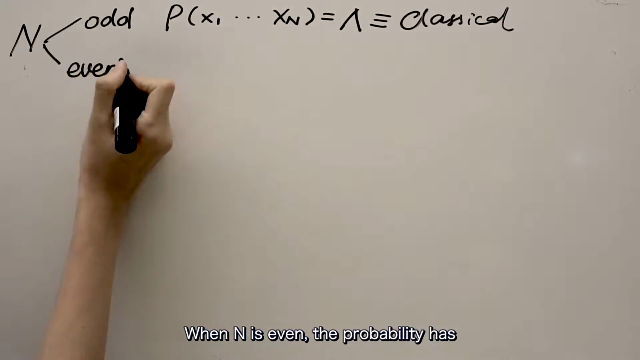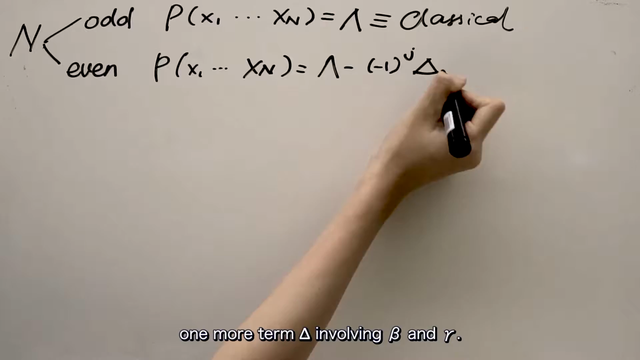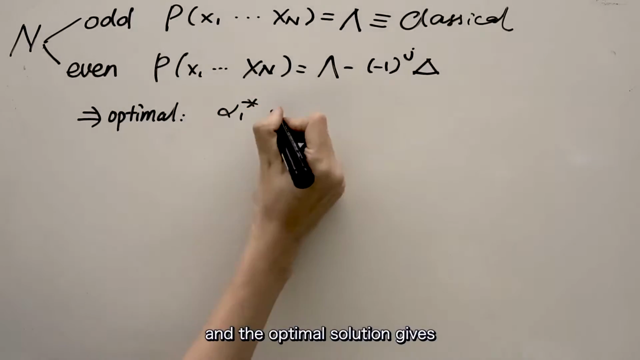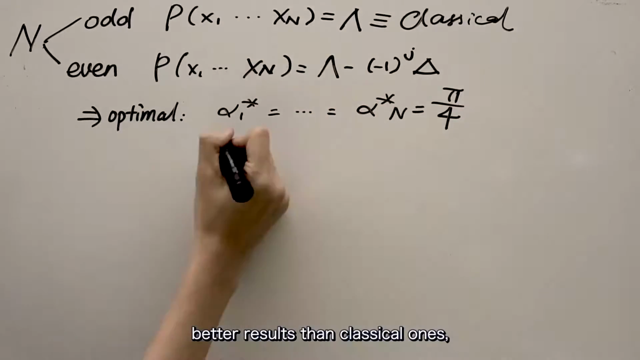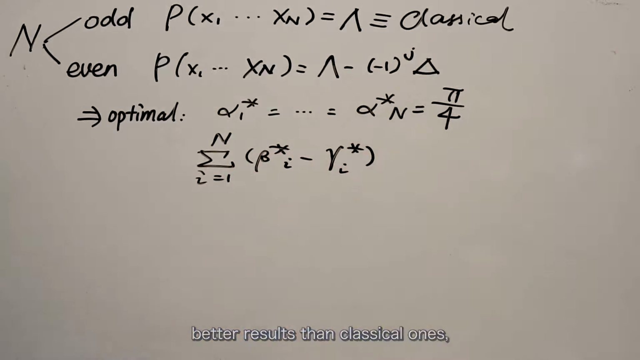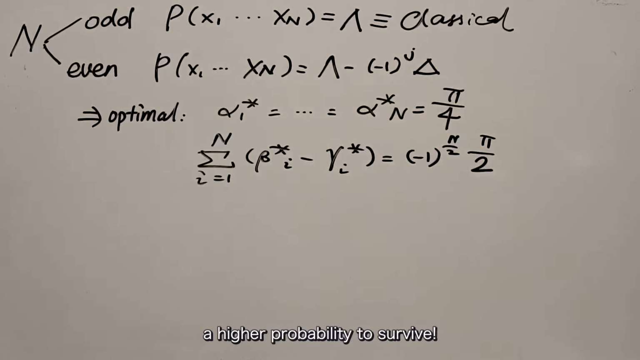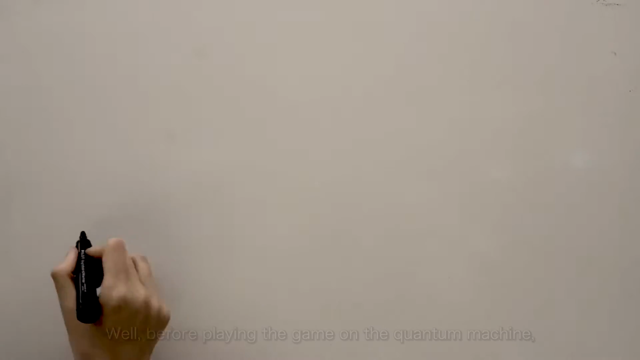When n is even, the probability has one more term, delta, involving beta and gamma, and the optimal solution gives better results than classical ones, which means everyone can have a higher probability to survive.